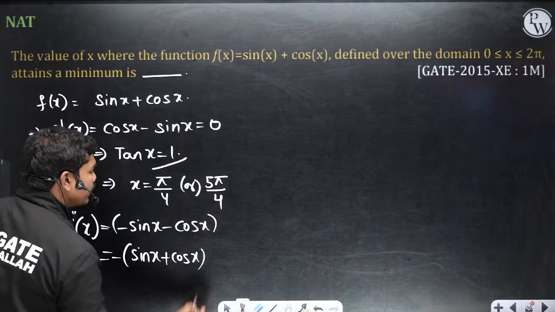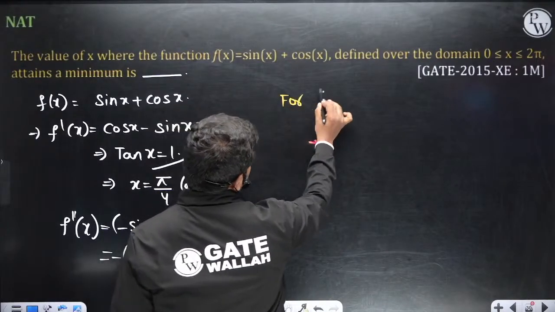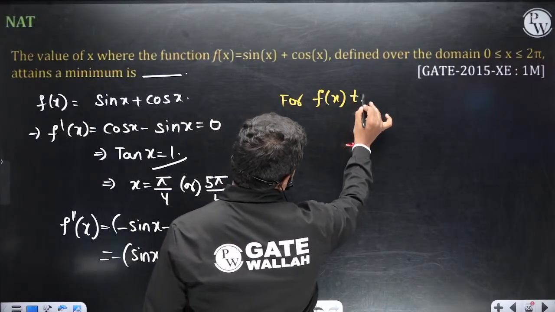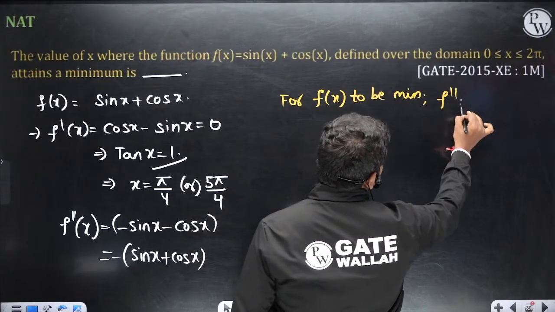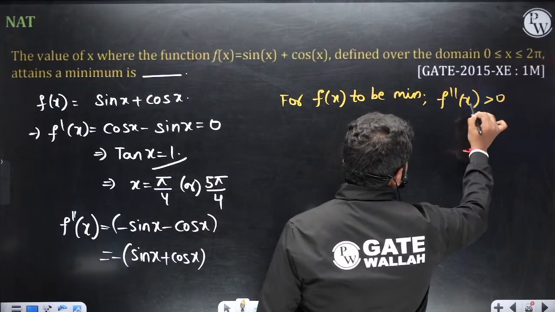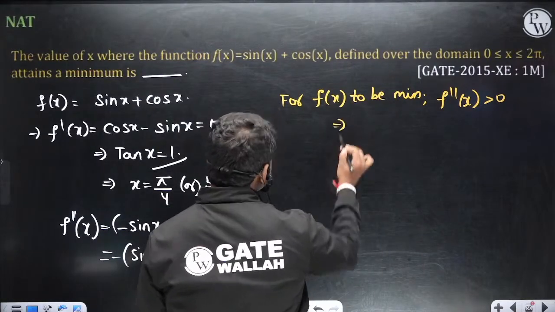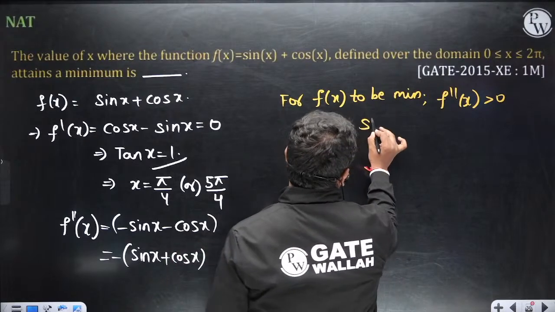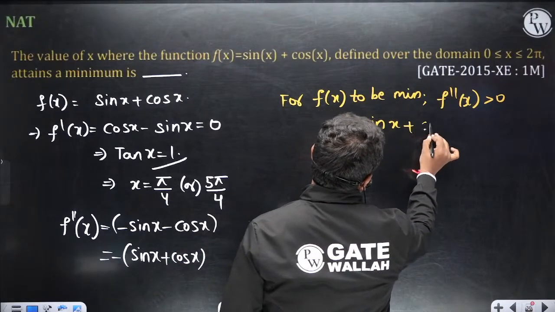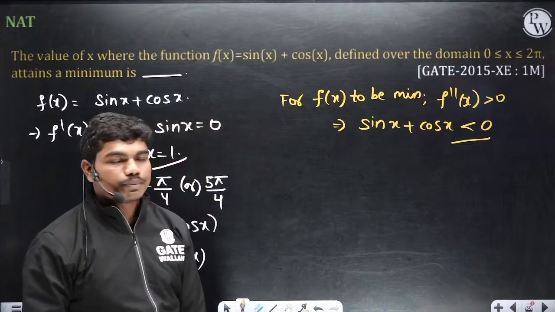Now you know one thing, for f of x to be minimum, f double dash of x should be positive, है ना? So f double dash of x should be positive. So this implies if this term has to be positive, this sin x plus cos x has to be negative. Okay, so sin x plus cos x has to be negative.